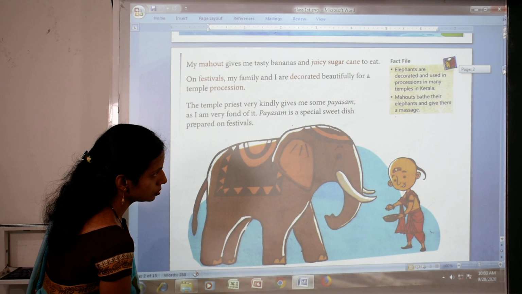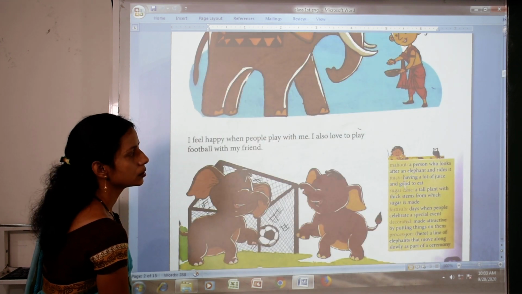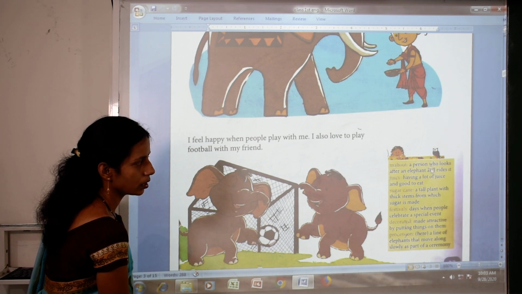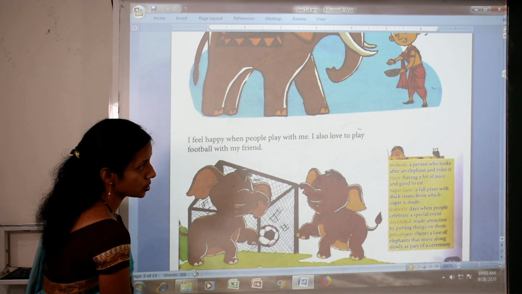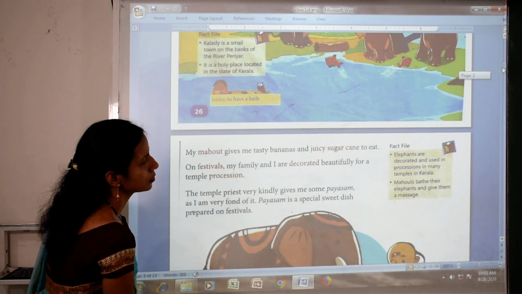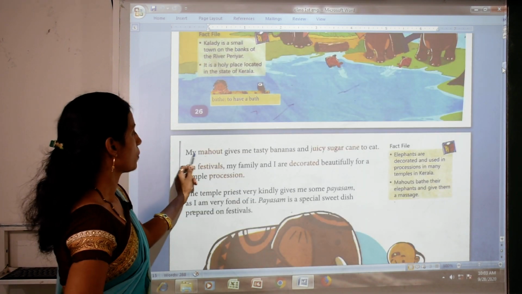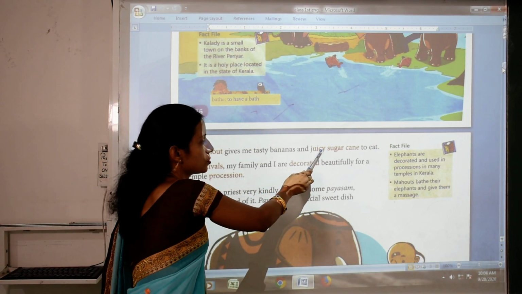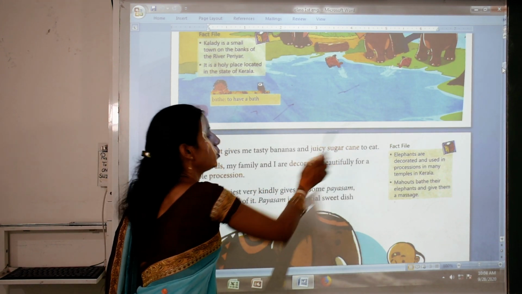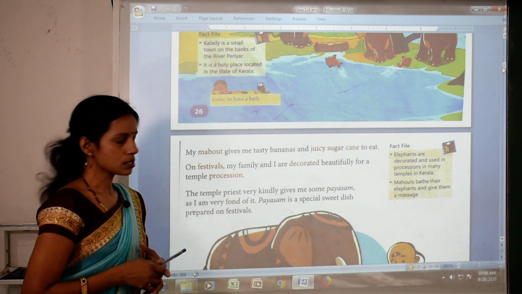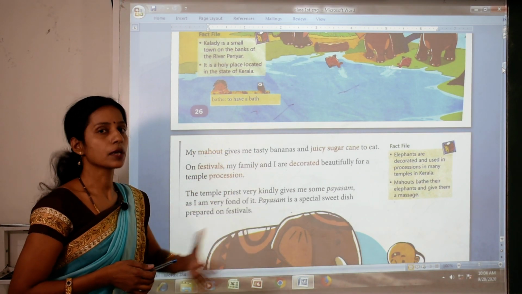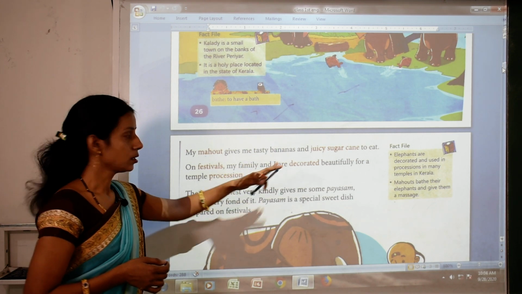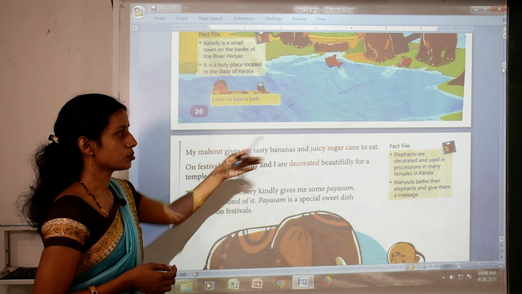Here is the meanings of mahout. Yes. Mahout, a person who looks after an elephant and rides it. So mahout means a person who take care of elephant. Okay. So my mahout gives me tasty banana and juicy sugar cane to eat. Appu is telling us, mahout gives me tasty banana. Okay. You know banana? Banana means, banana is a fruit. So Appu like banana and juicy sugar cane.